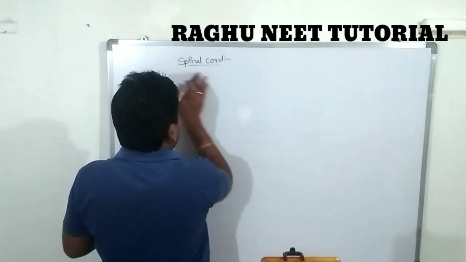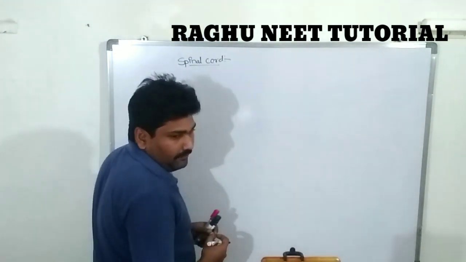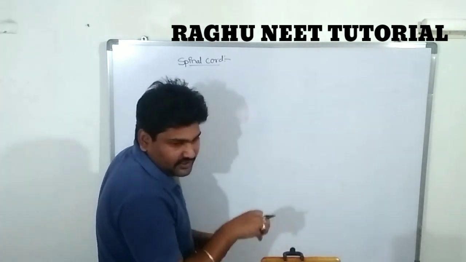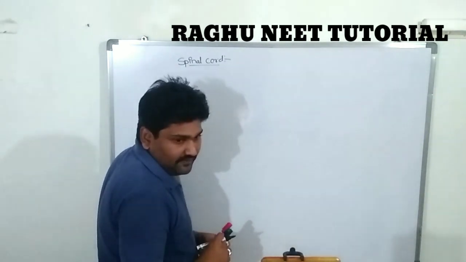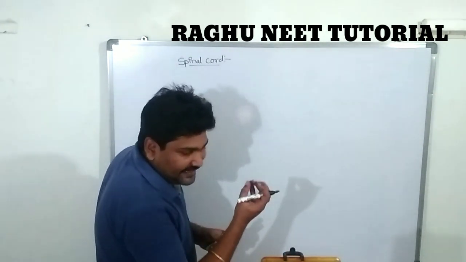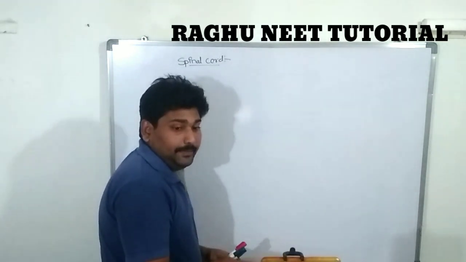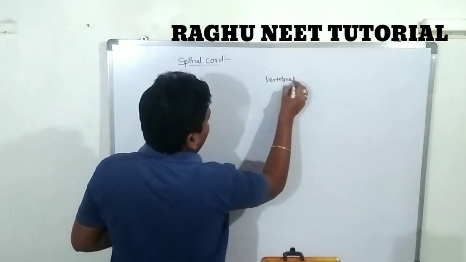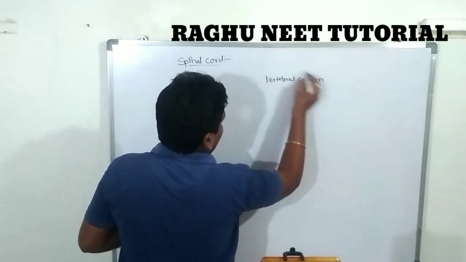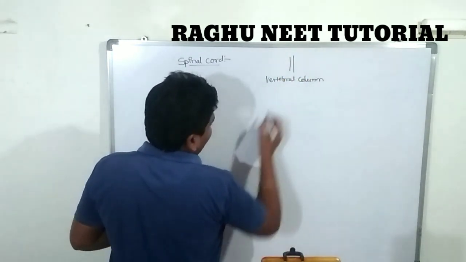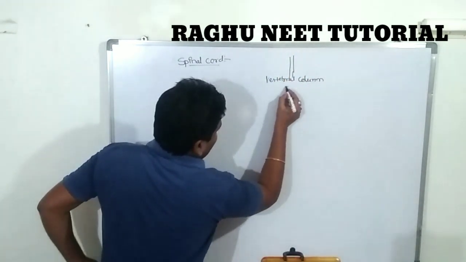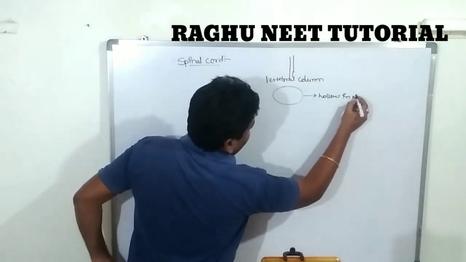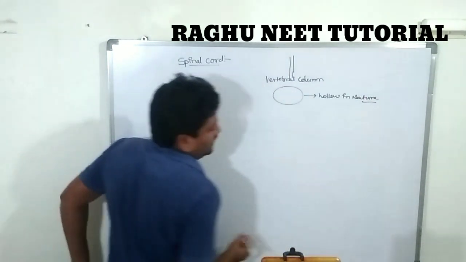First, the spinal cord arises from the medulla oblongata. The medulla oblongata leads out of the skull directly into the vertebral column. This is known as the medulla oblongata leading into the vertebra. The vertebra is hollow in nature.